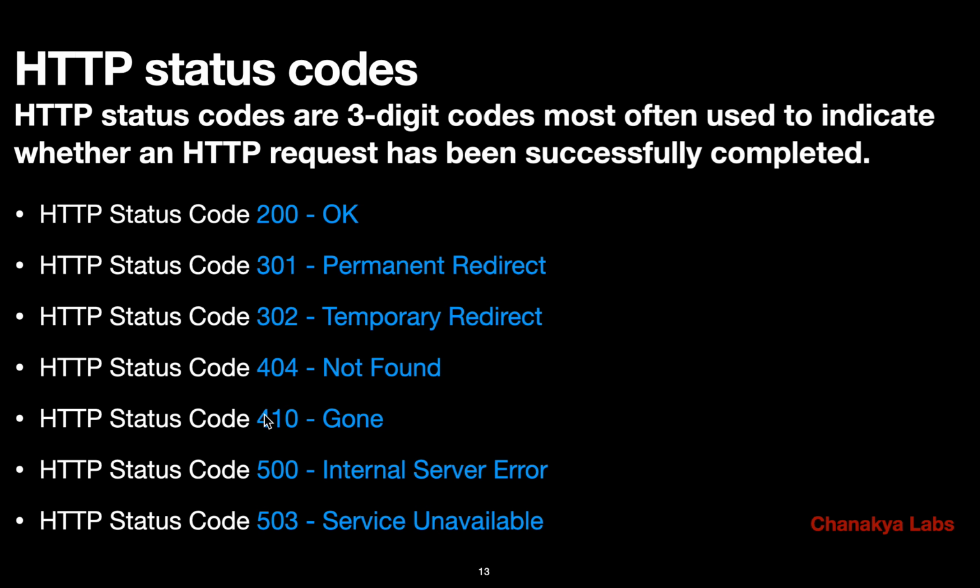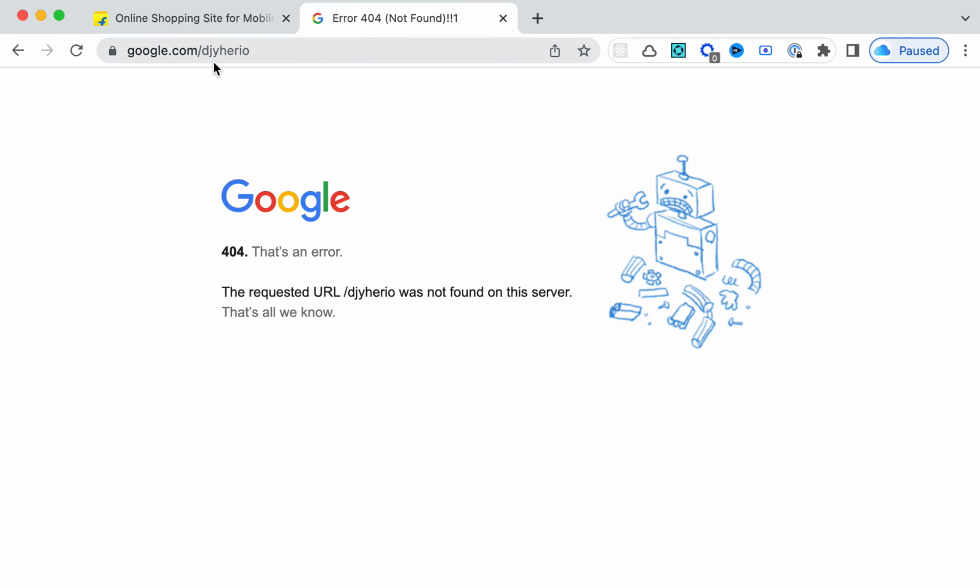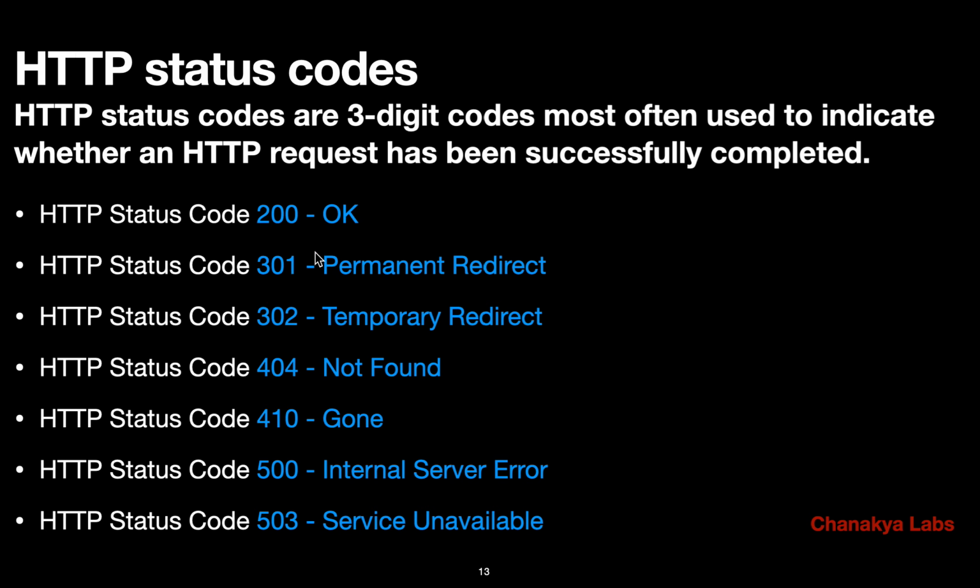If it starts with 4, then it is a client error, and if it starts with 5, then it is a server error. Understand? You don't need to remember exact codes, but I'm just giving you an overview, an idea. If it starts with 4, it is my fault, say I typed some gibberish URL which is wrong. So whose fault is it? It is the client's fault, and that's why the code is 4.